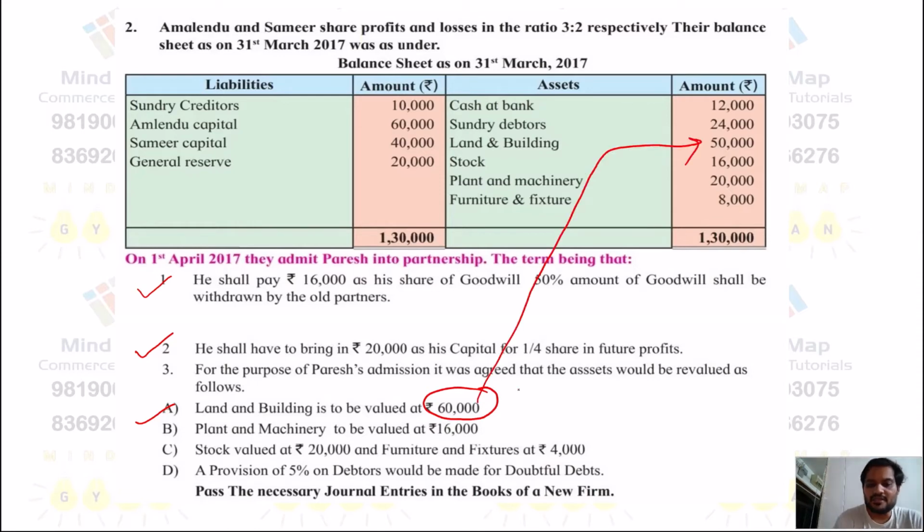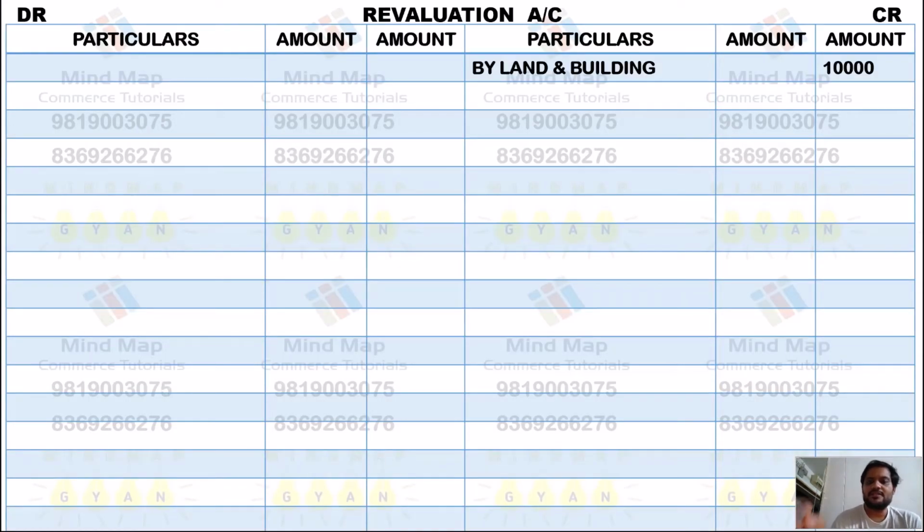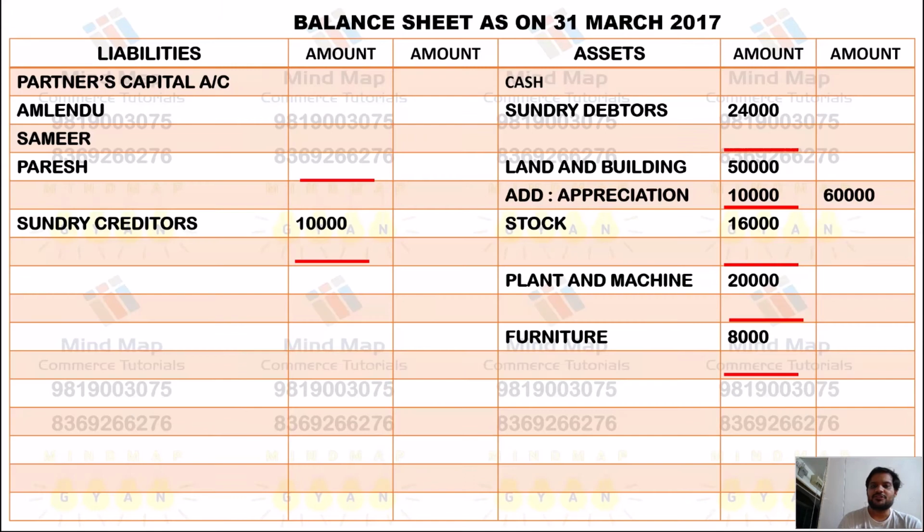So there is an increase in assets of 10,000. Revaluation credit, the income and gain, so we record it over here on the credit side. And second, in the balance sheet, we add the appreciation of 10,000, so ultimately it is 60,000.